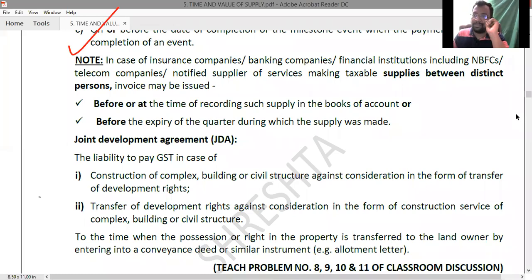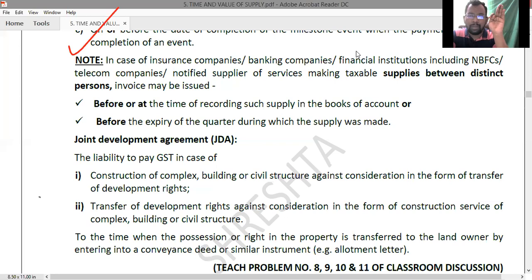Deemed supplies. In order to treat a particular transaction as a supply, consideration is one of the mandatory parameters. But there are 4 transactions where, even if there is no consideration, that particular transaction is still to be treated as a supply. There are 4 situations. What are they?